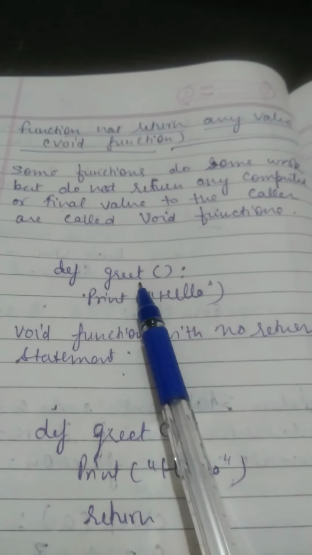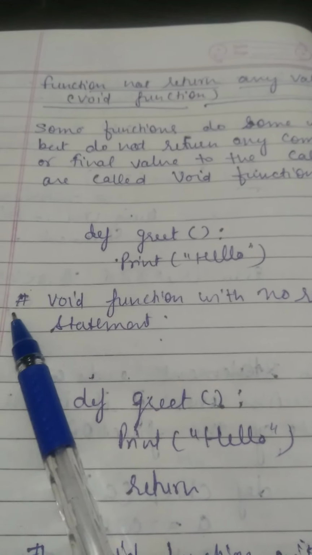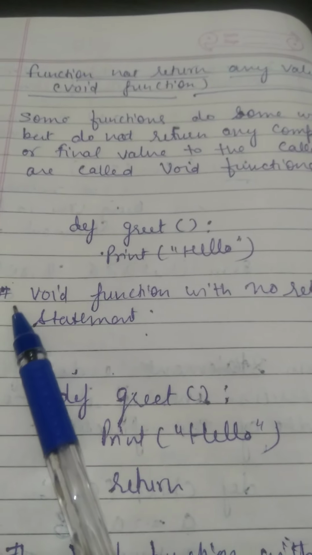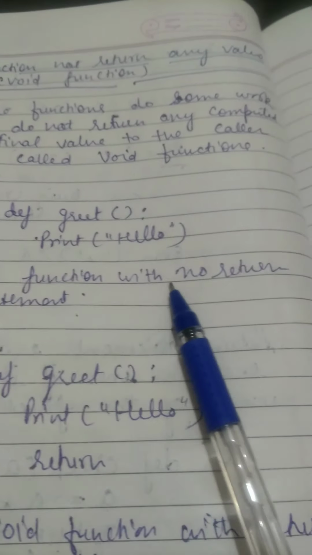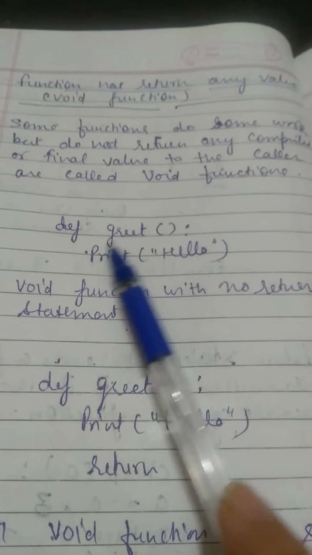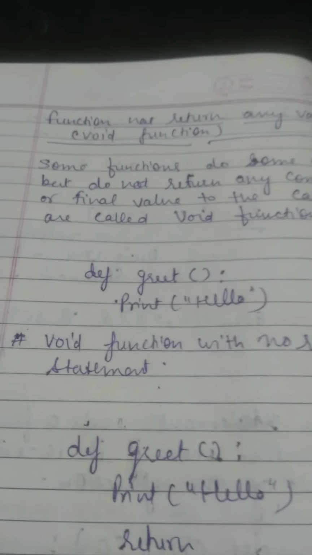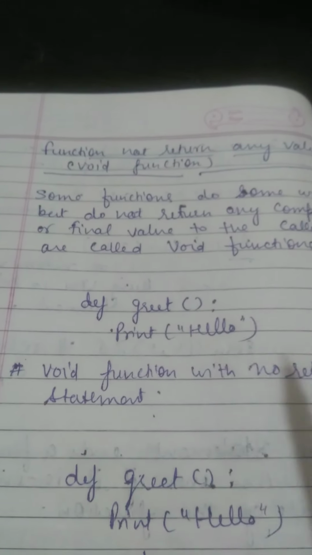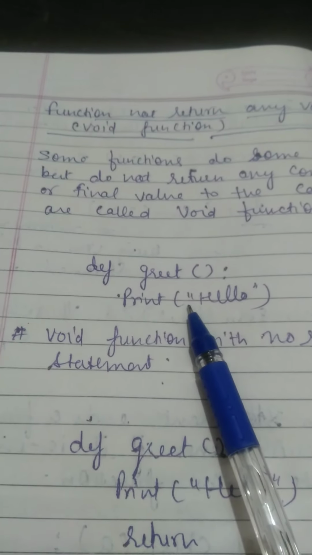Like def greet is a function name. We have printed hello. The hash I have written is a non-executable statement, a comment. A void function with no return statement is a void function. We will not write any void keyword. The void keyword we use only in C, C++, Java, but here we don't use it.